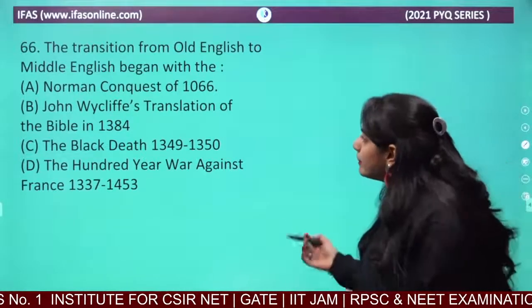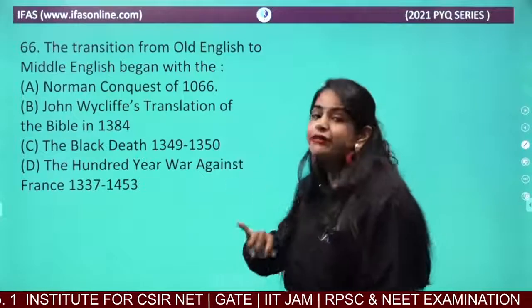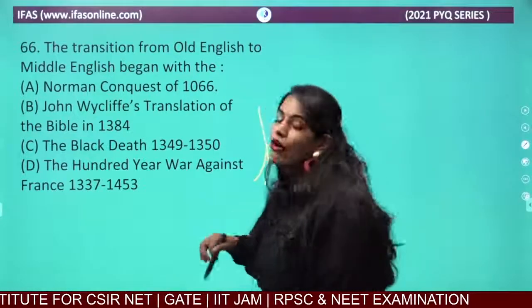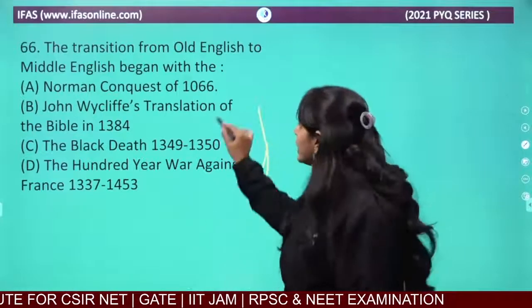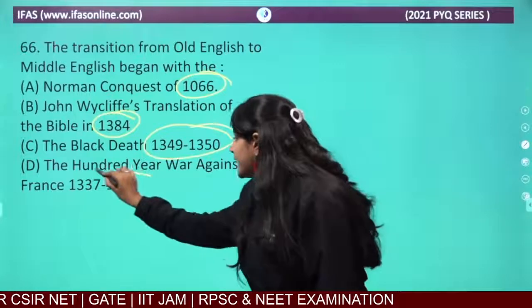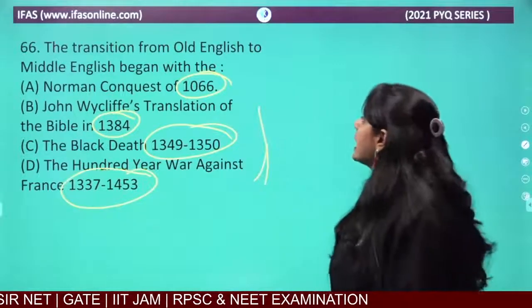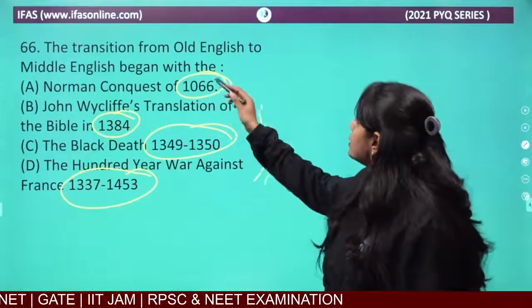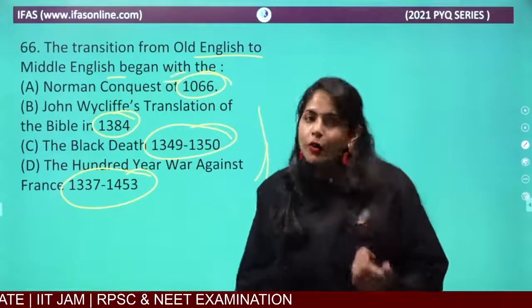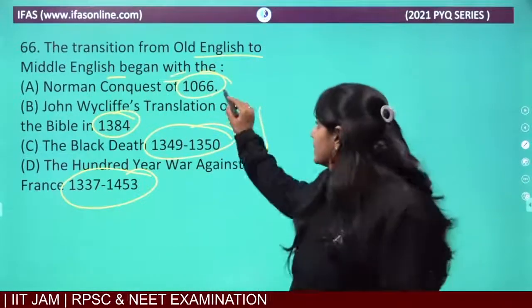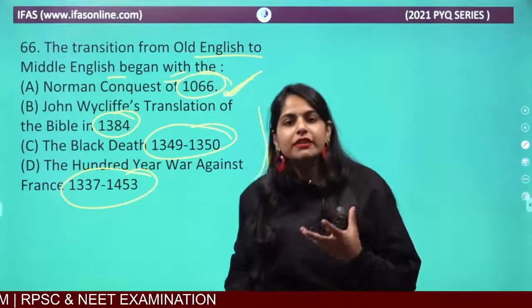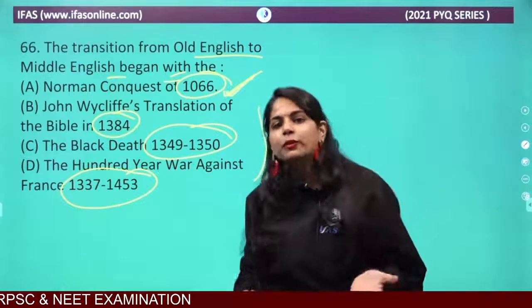Now, even if you don't know the exact chronological order of these events, you can see these ages. Now, who is going to begin? The first one. If you go by age, the event which happened first is going to be the beginner.